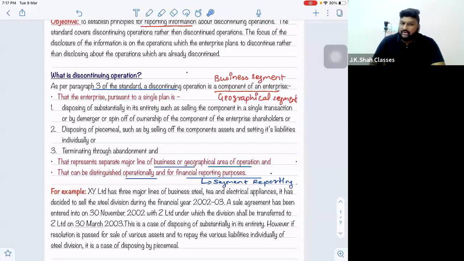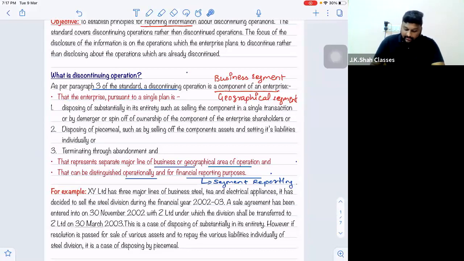So first you have to always read point number 1 and 2. Point number 1 and 2 give you a guarantee that yes, it can either be a business or a geographical segment. Now, point number 1 tells you what you are actually going to do with it. If you are going to discontinue, discontinuance can be done in any of the 3 modes. So let us now read it further.